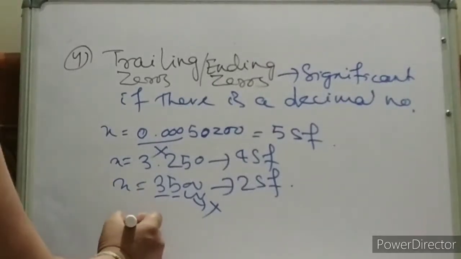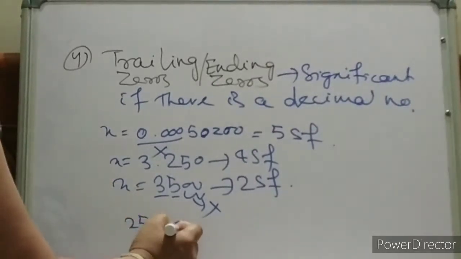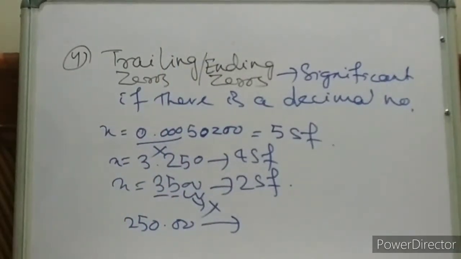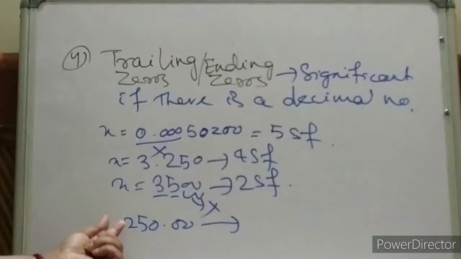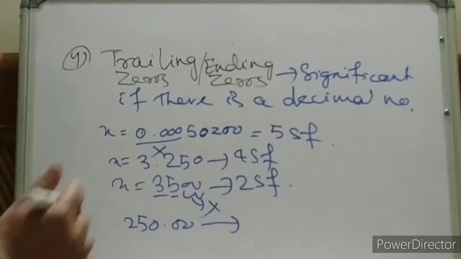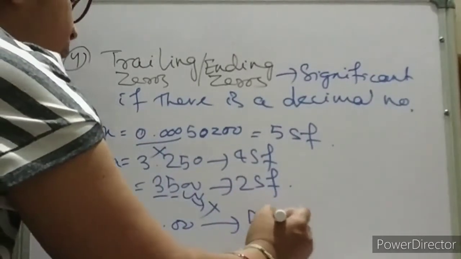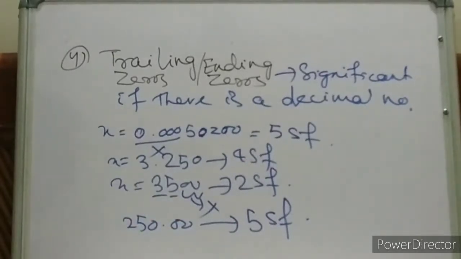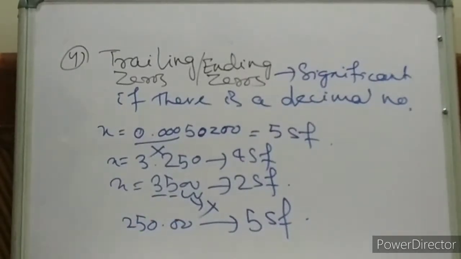Okay. Suppose 25000. Now tell me, how many significant digits? Is it confusing? See, 1, 2, 3, but these zeros will count because decimal number is there. So that means decimal is there. 5 significant digits. 1, 2, 3, 4, 5. Clear? This rule also.